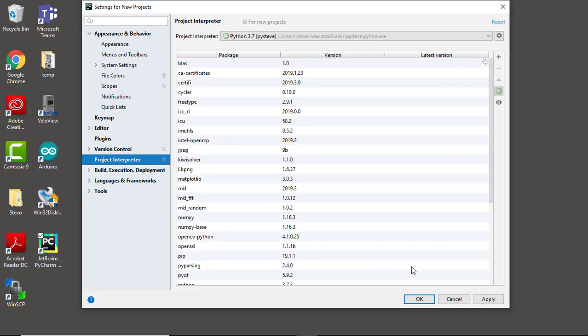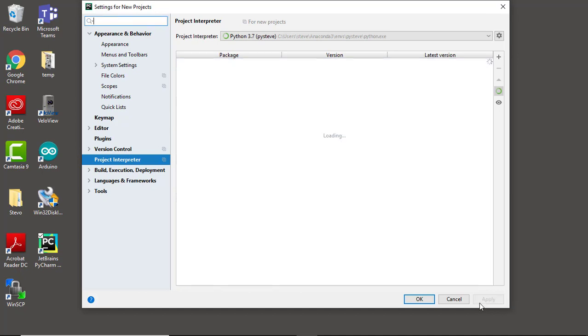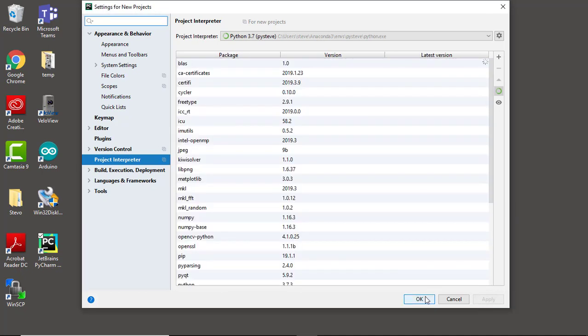Verify that all the packages installed in Anaconda are now available in PyCharm and click Apply, then OK.